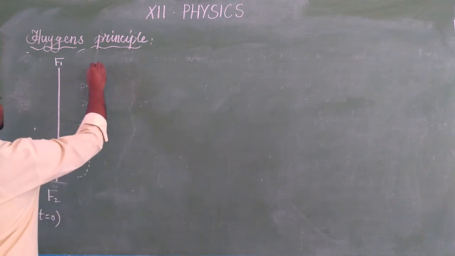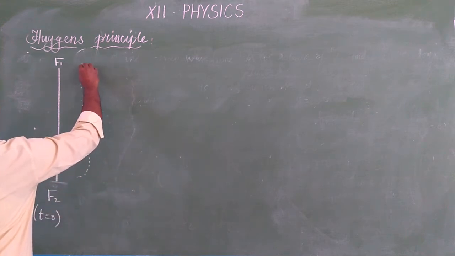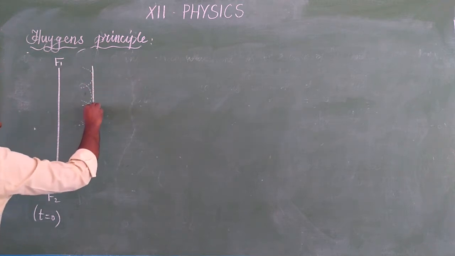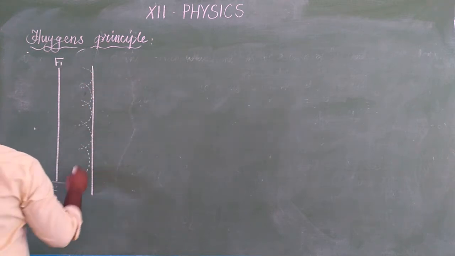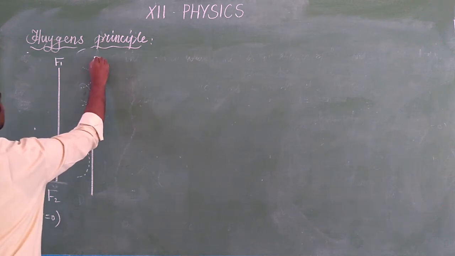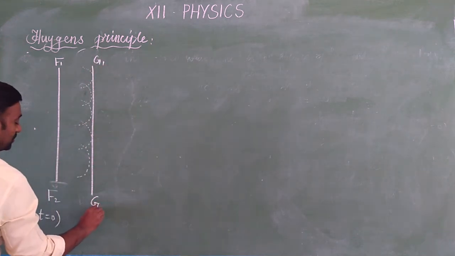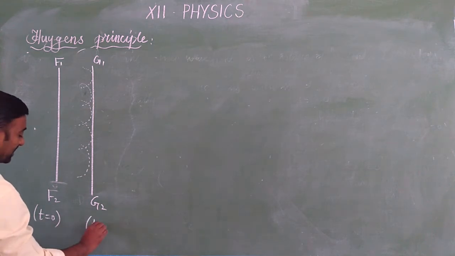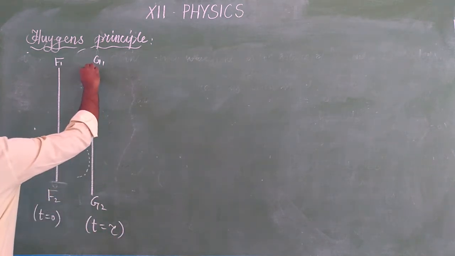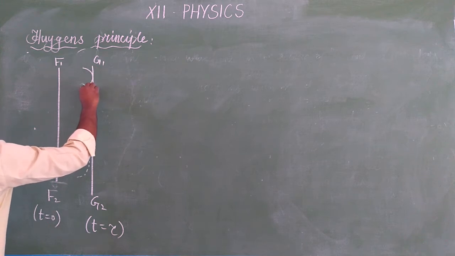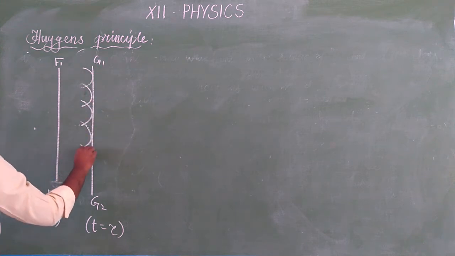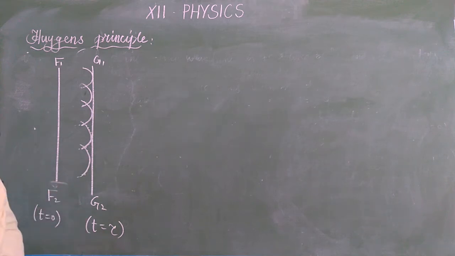Then by drawing a tangent, we obtain the secondary wavefront. Here, G1 and G2 are the secondary wavefronts when time t is equal to tau. So for each circle, we are drawing a tangent. By drawing a tangent only, we obtain the secondary wavefront.